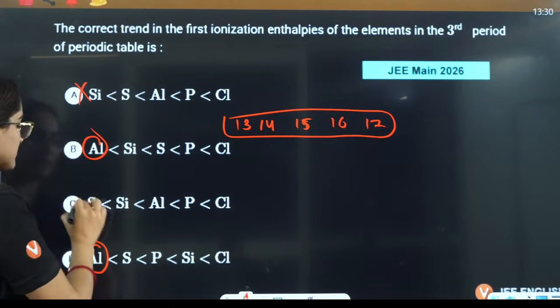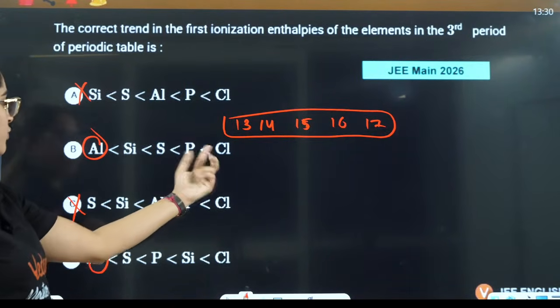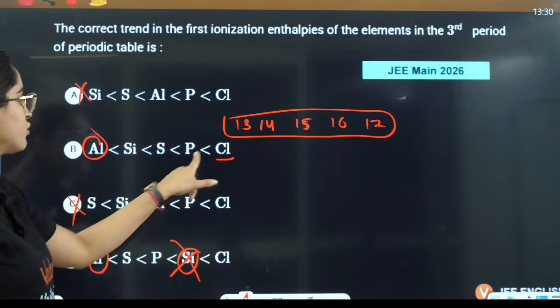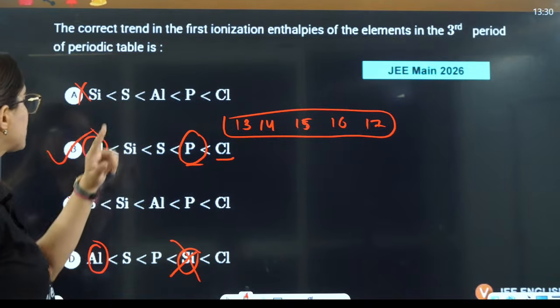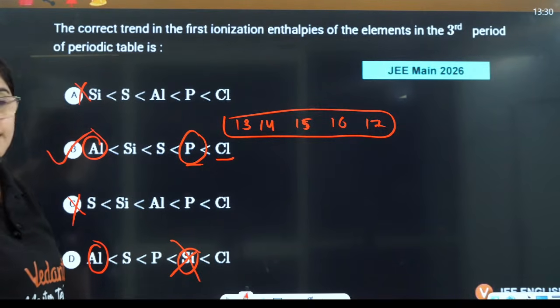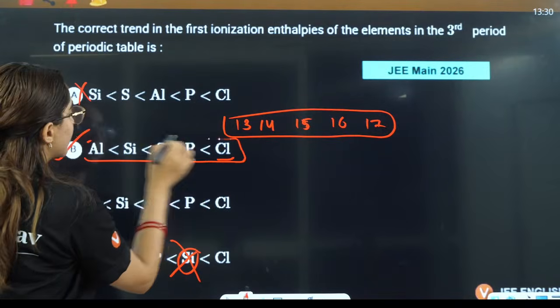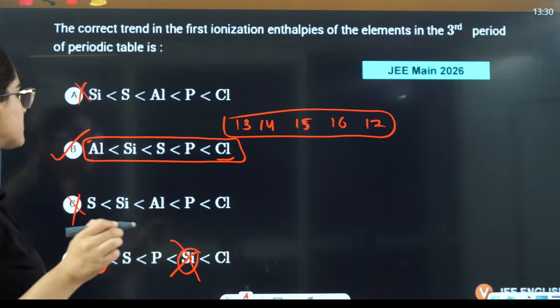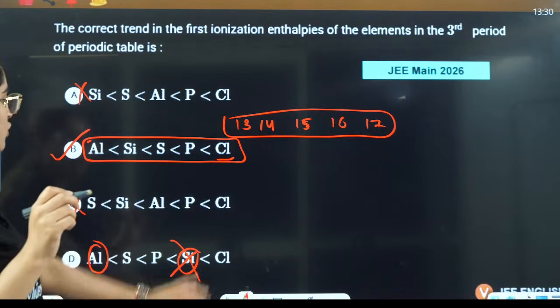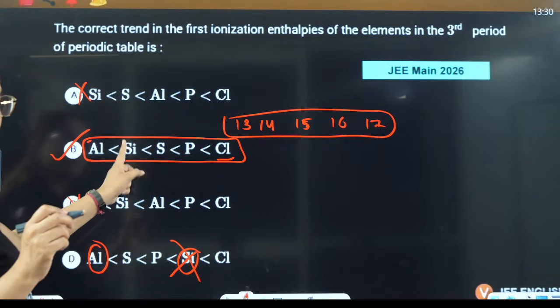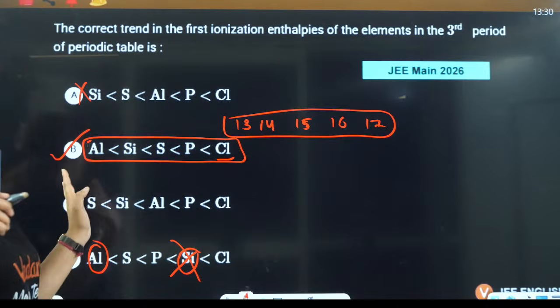So the answer will be aluminium and aluminium. This one is cancelled out. In this case, chlorine, and this one is cancelled out, because after chlorine you should have phosphorus. So B is the correct answer here. Okay, so that's how you are going to tell the trend here, and this is a very important question that you must know. Chlorine, then phosphorus, then you have sulfur, then silicon, then you have this one.